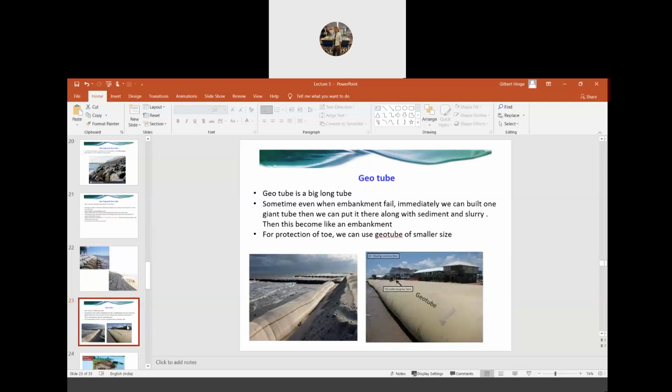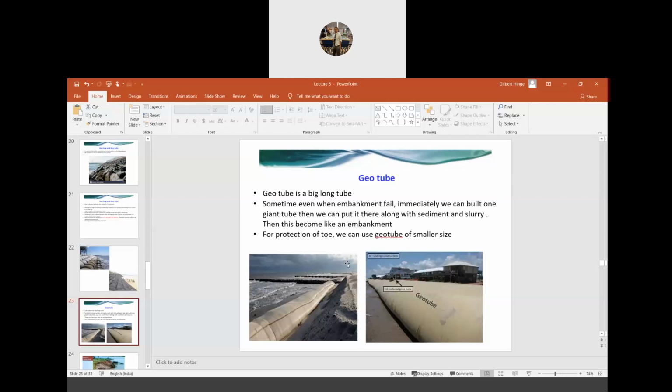Apart from this geobag, we also have a structure called geotube. Sometimes the banks may fail, right? In that case, we need immediate measures to prevent the water from going away. A geotube is a long tube that we fill with sediments and slurry, and this tube will act as an embankment.